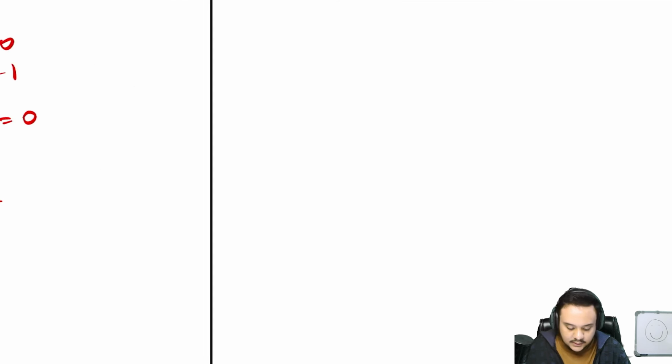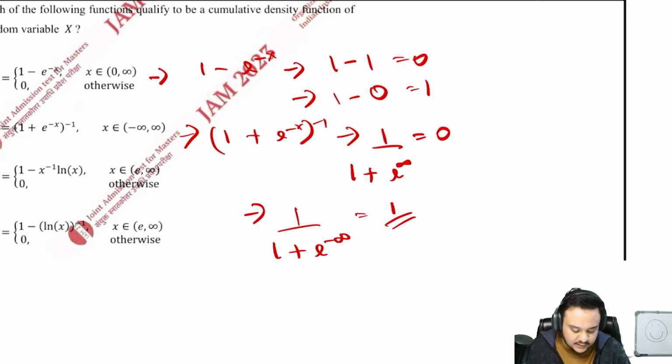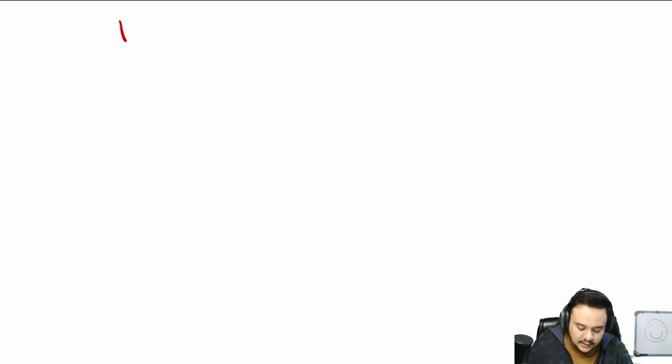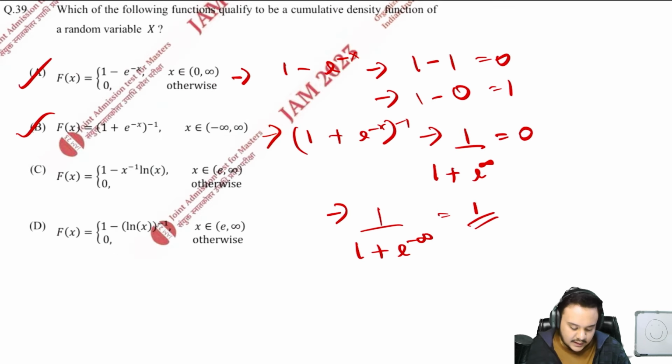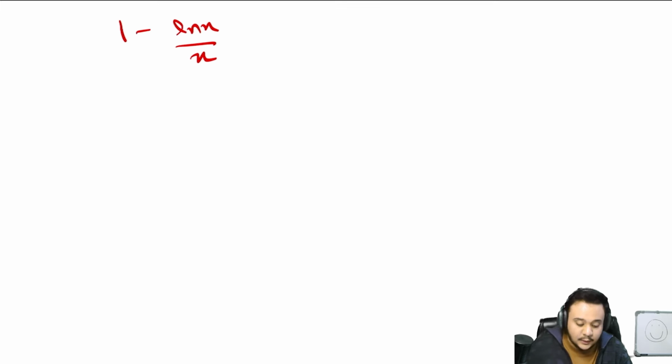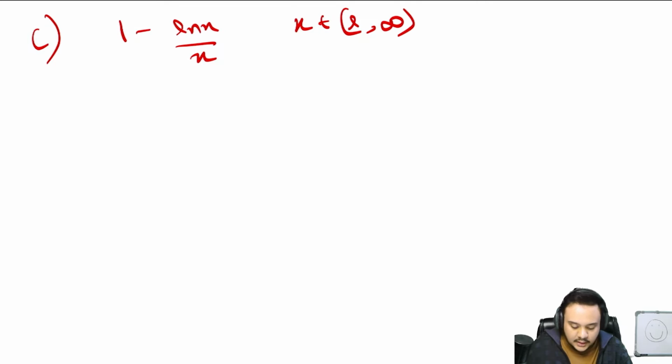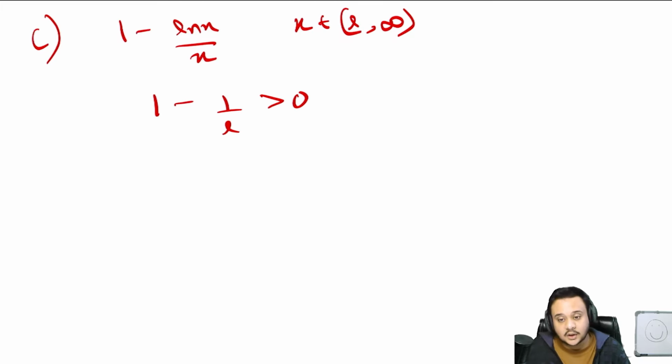Then let's take it to a new page. The third function says 1 minus log x upon x, and this time the interval is starting at e, x belongs to e till infinity. Tested at e, you'll get 1 minus 1 upon e, that is greater than 0. It is not equal to 0.